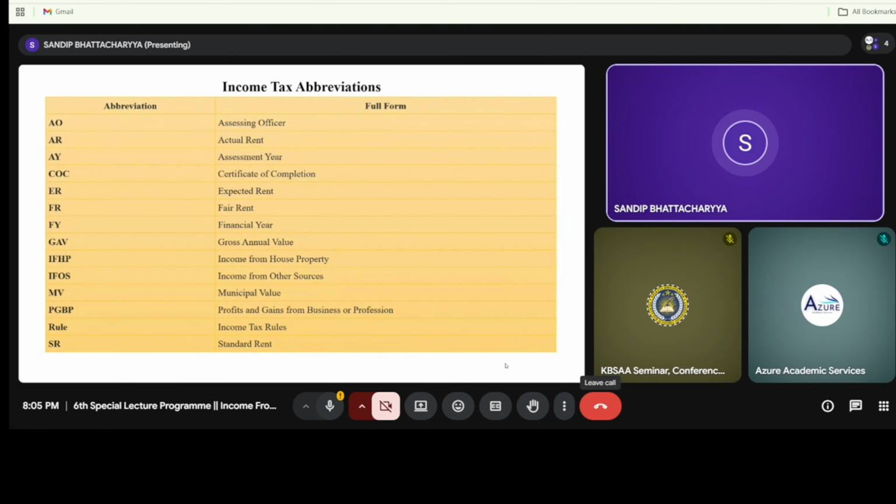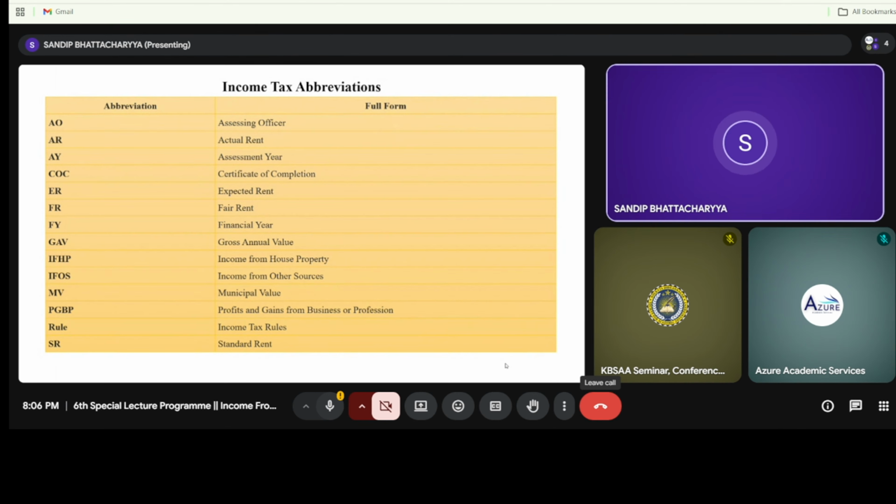As for income from house property, there are several income tax abbreviations. The first is the assessing officer, which we term as AO. Second is the actual rent, that is, the rent actually being accounted for, where there is a landlord and a tenant, and the tenant has to pay rent to the landlord. Next is the assessment year. Next is the certificate of completion. We need to have this certificate of completion when you are supposed to calculate income from house property under the interest on loan section.